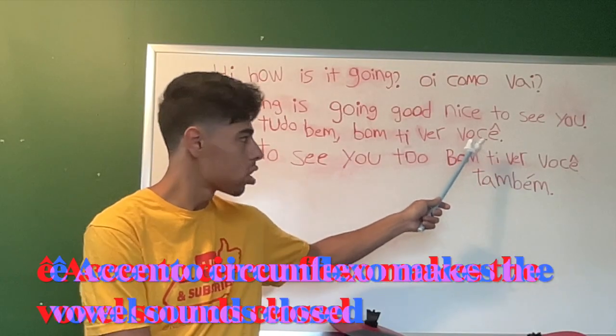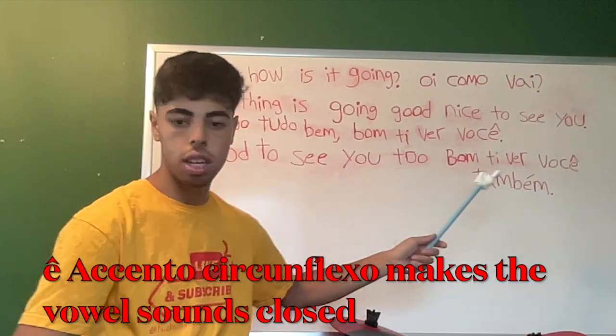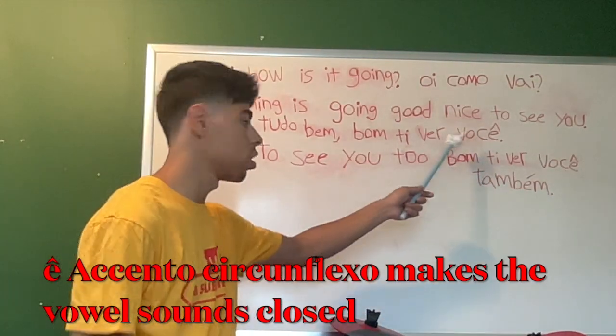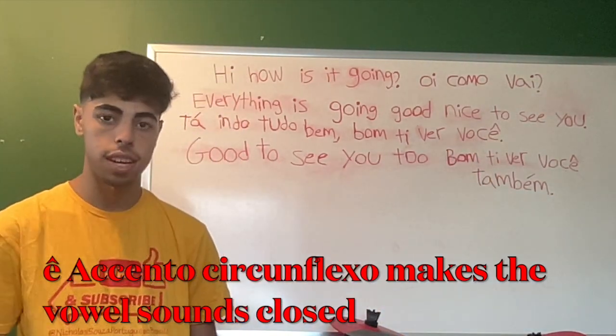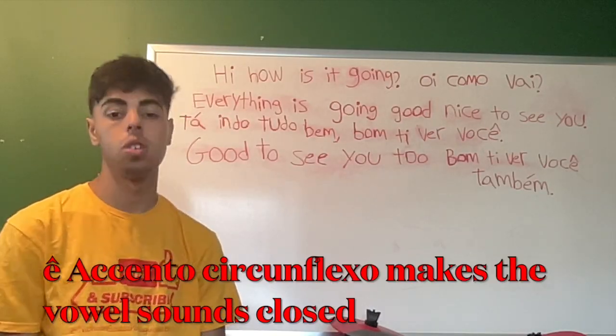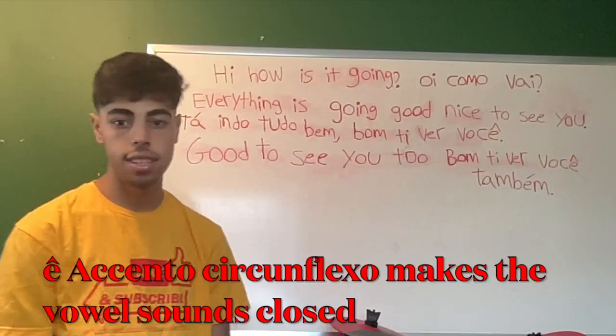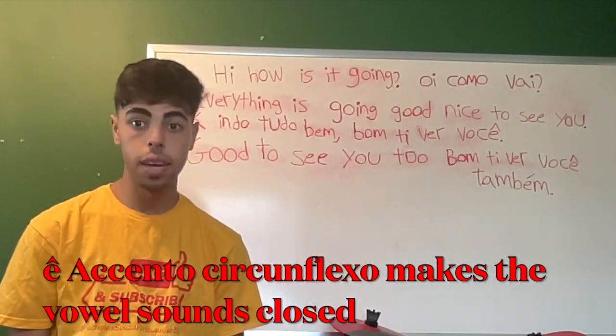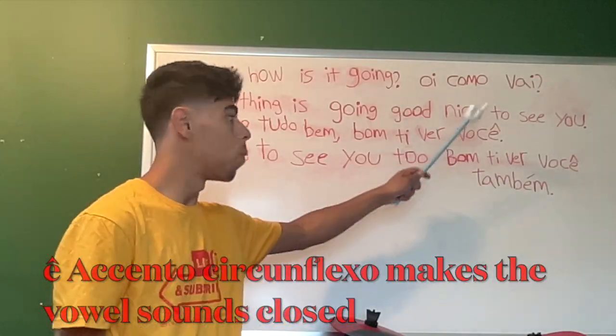V-O-C-E. And there's an accent on top of that letter E, but this time it's a closed vowel sound. It's not going to be an open vowel sound. You're going to have it more closed. So it's not going to be "você," it's going to be "você," because on top of that vowel sound is an accent, making it more like a closed vowel. Você.